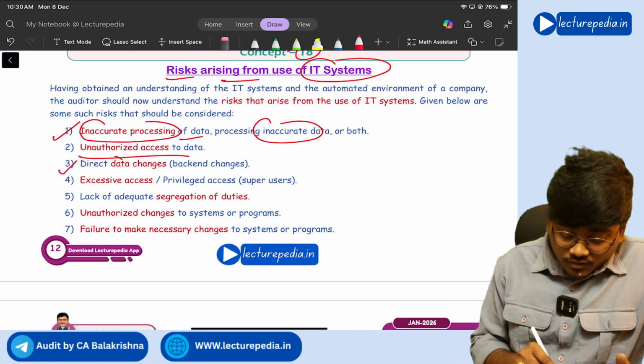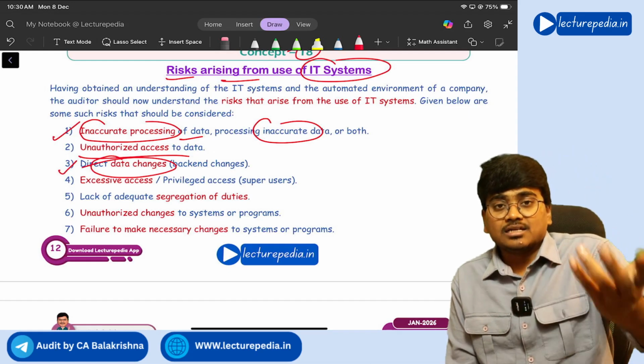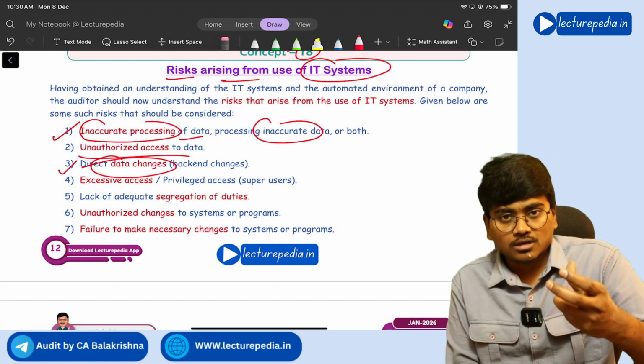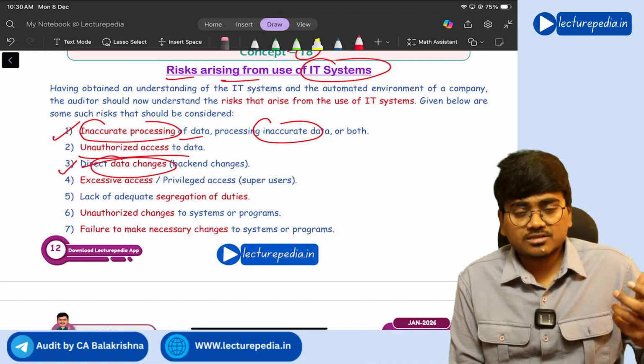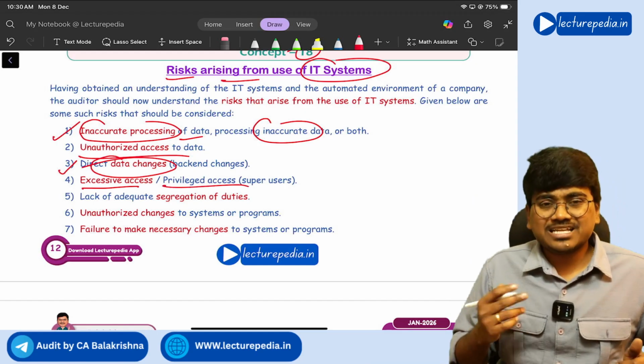Next, risk of direct data changes. So directly someone can come and change the data in case the data is maintained in an information system, right, in a computer system. Next, excessive access or privileged access.